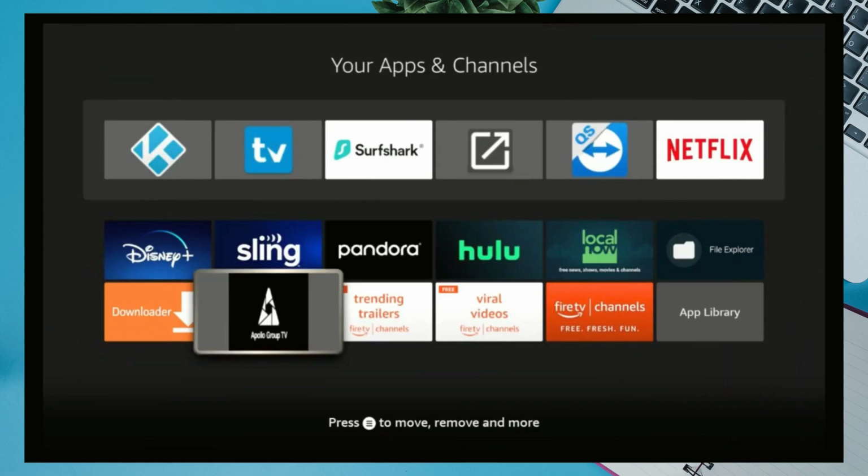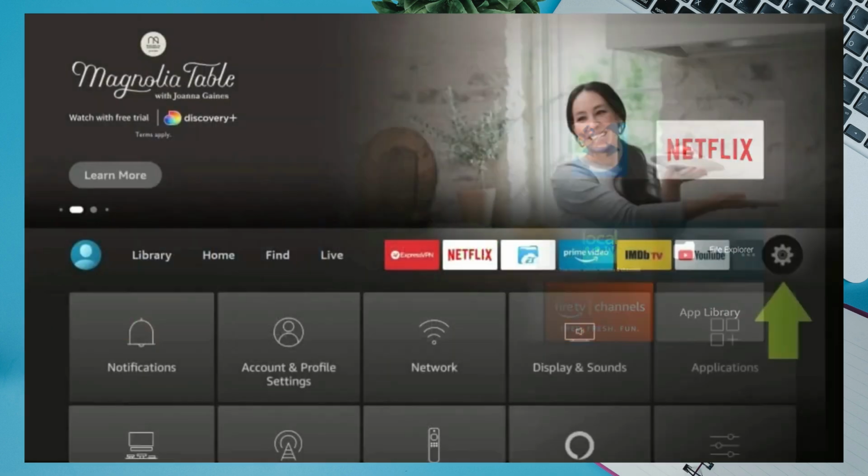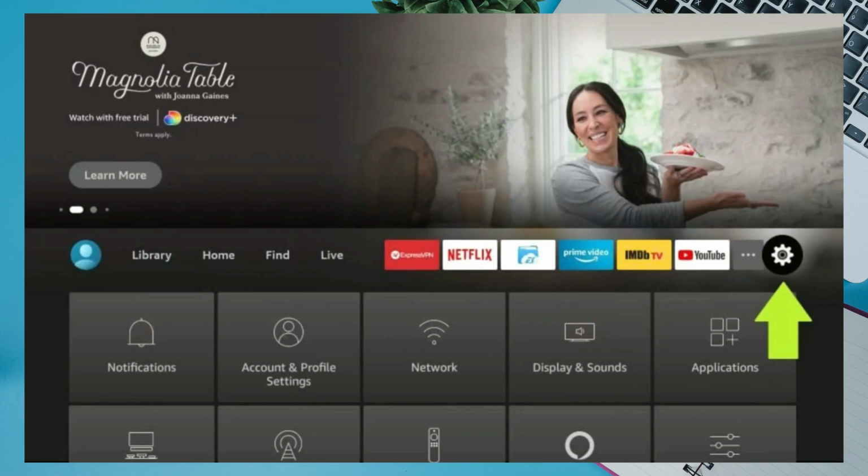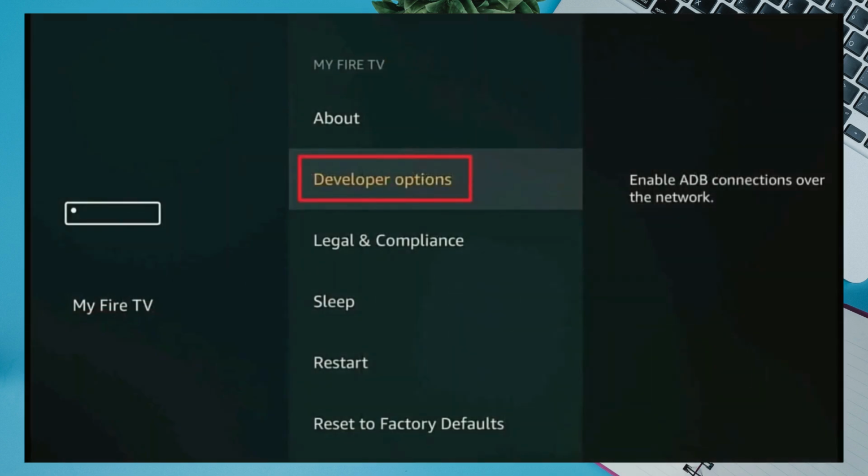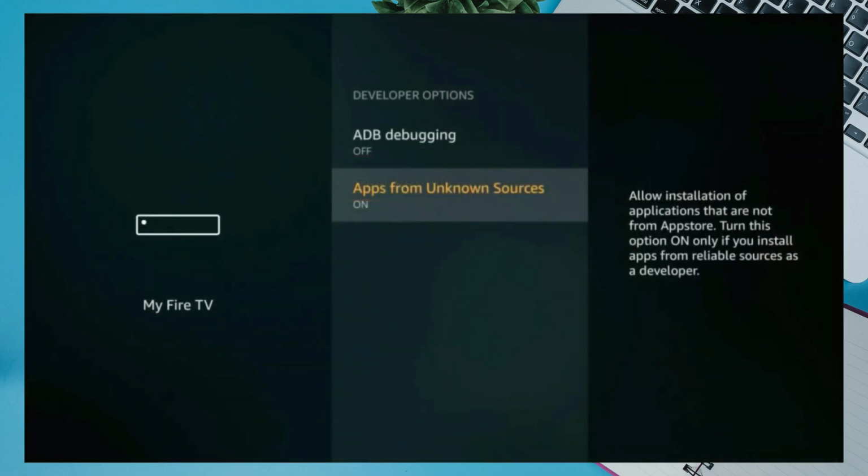First, make sure your Firestick is plugged in and powered on. Go to the home screen and select Settings from the top menu, My Fire TV or device depending on your Firestick version. Next, select Developer Options. Make sure Apps from Unknown Sources is turned on.